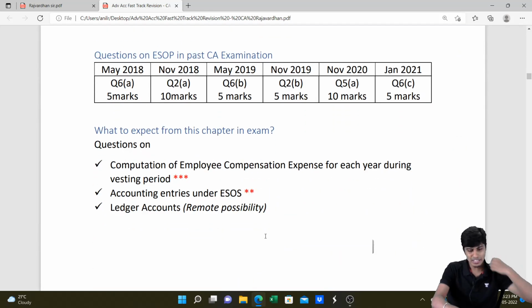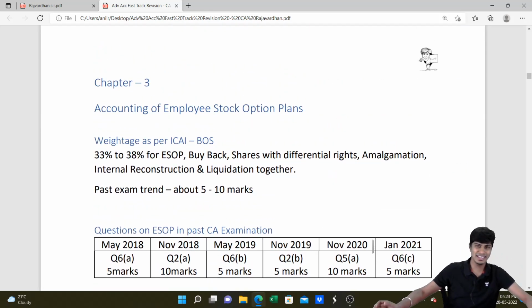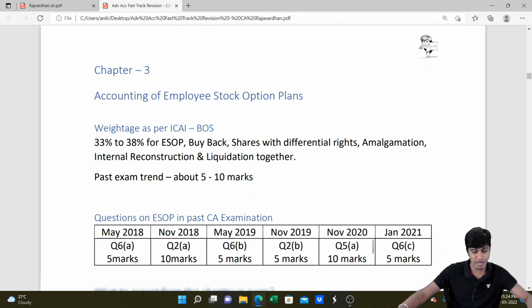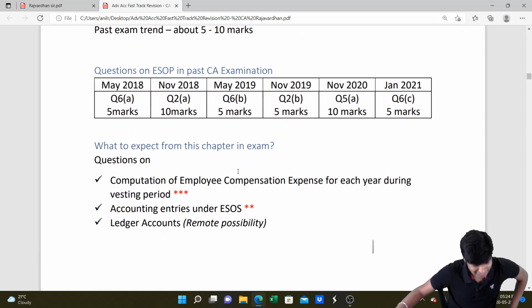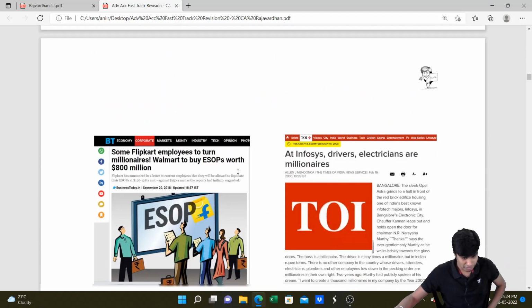Here is the weightage in the entire examination. 33 to 38% of the marks is expected from ESOP, buyback, differential rights, amalgamation, internal reconstruction, and liquidation together. From the chapter of buyback, you can expect a maximum of 10 marks and a minimum of 5 marks. I've also mentioned the marks that have been asked in the examinations conducted so far by ICAI. You can look into this as you pass. Now let's go into the topic.